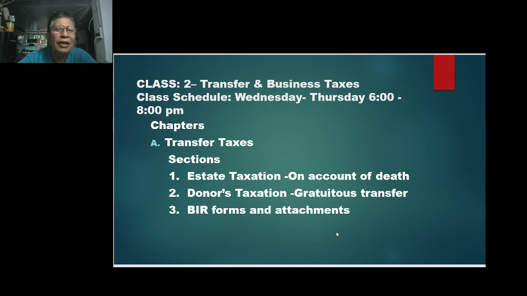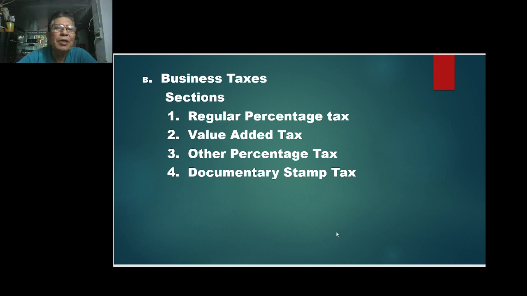And the chapters under letter A, transfer taxes, we have sections 1, 2, and 3: estate taxation on account of death, donor's taxation on gratuitous transfer, and BIR forms and attachments on estate taxation and donor's taxation. Okay? And Chapter B, we have business taxes composed of the following: the regular percentage tax, the value added tax, the other percentage tax, and documentary stamp tax. So these are the components of business taxes being discussed under this section.